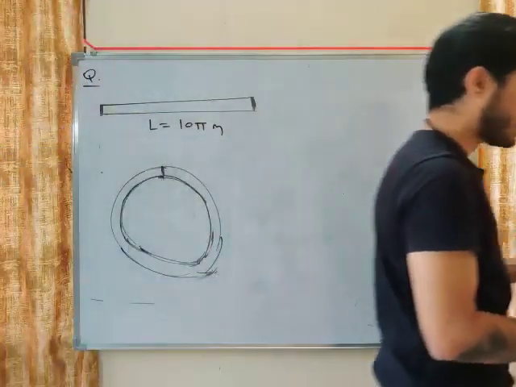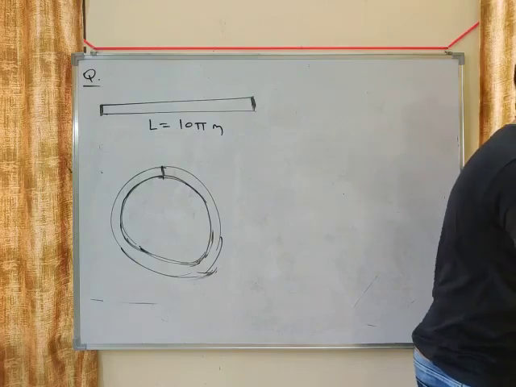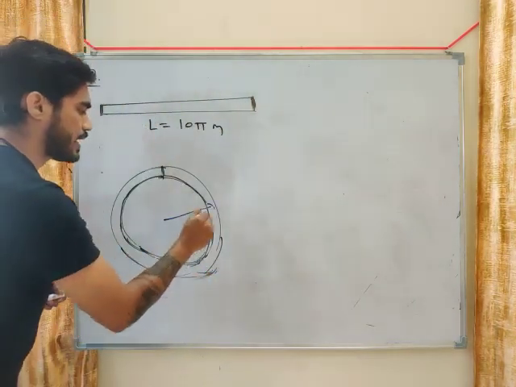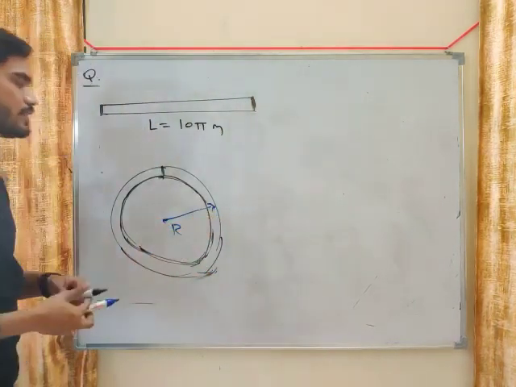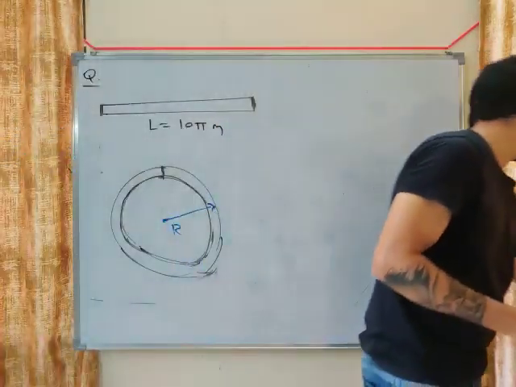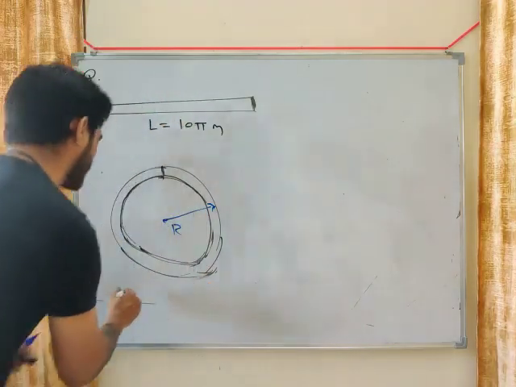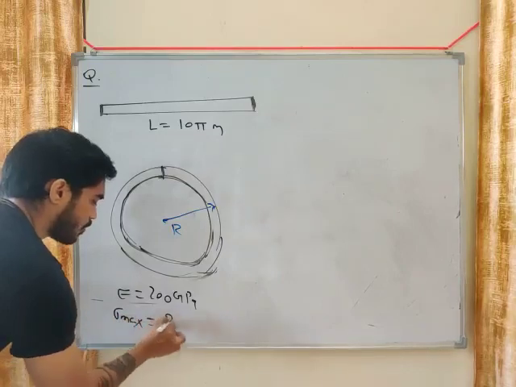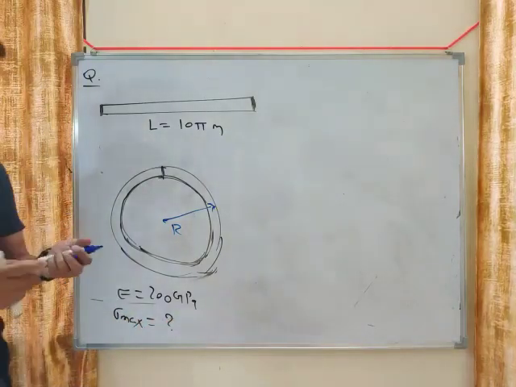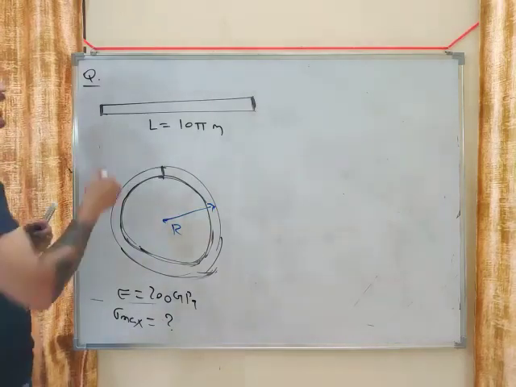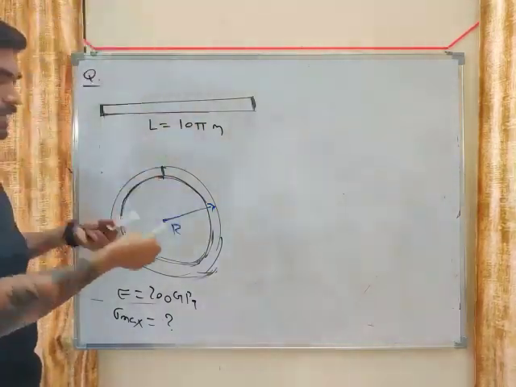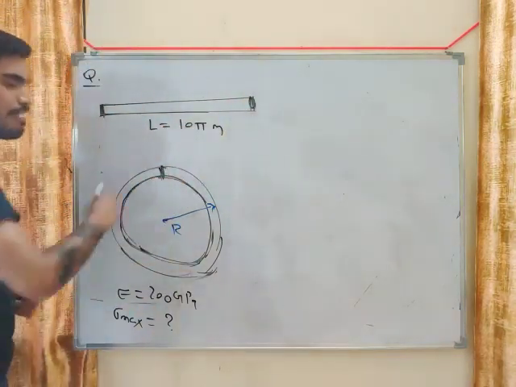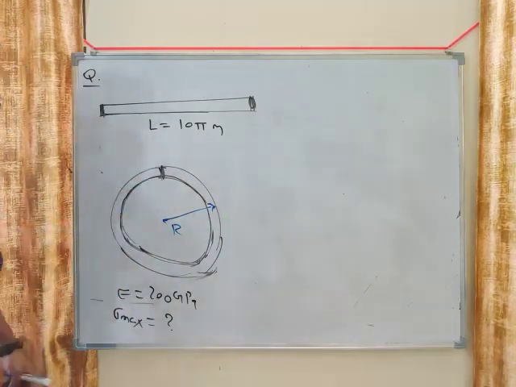The radius of this circle is, let's say, R. Young's modulus is given, my friend, 200 gigapascal, and you need to calculate again sigma maximum. So this is another question. In this question, we have a straight beam and we are bending it like this so that this end and this end meet and it becomes a full circle, and we have to calculate what will be sigma max.